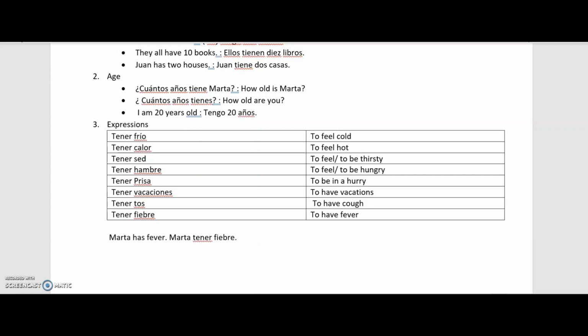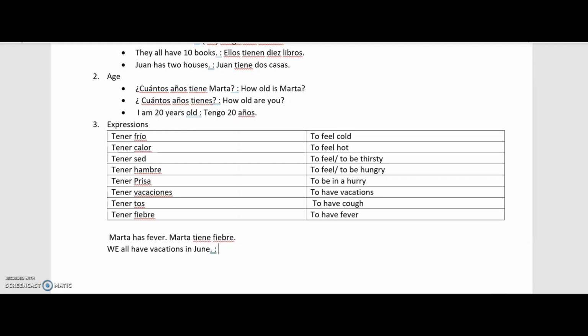No, I will have to conjugate tener as per Marta. Marta is third person, so the conjugation for third person singular is tiene. So Marta tiene fiebre.